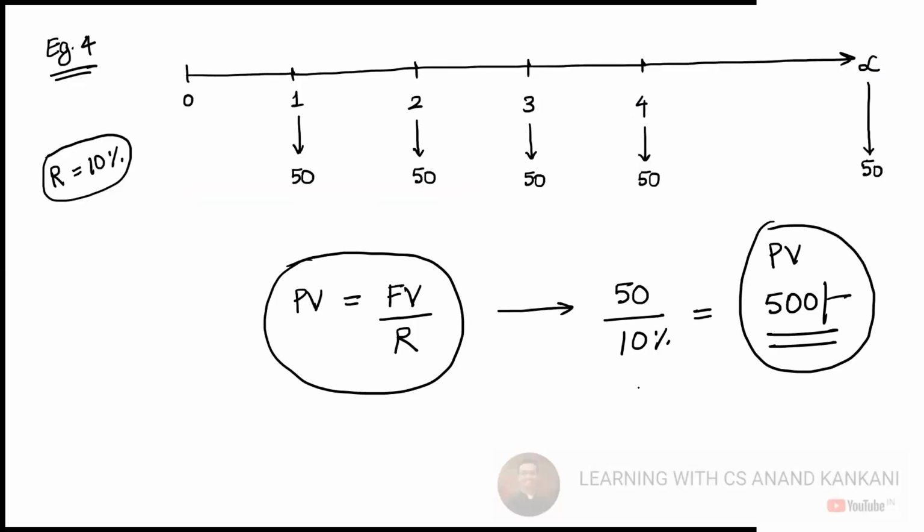But if there is a cash flow that is going constantly, I mean, the cash flow is constant and it is arising for infinite years, how do you calculate the present value? You calculate present value like this.